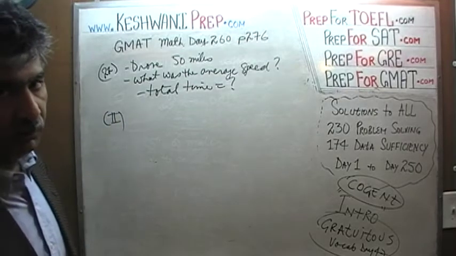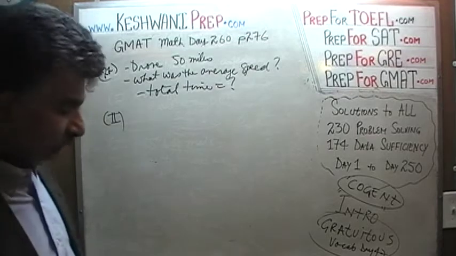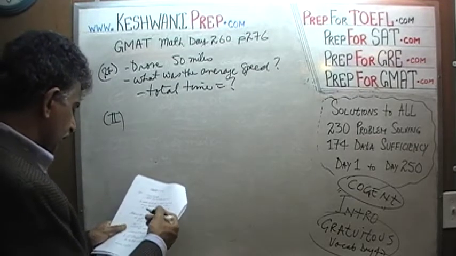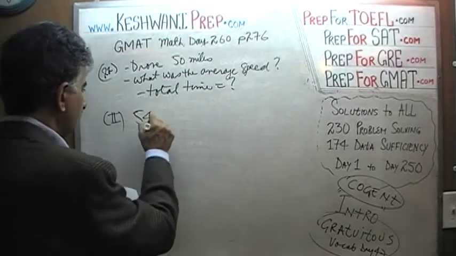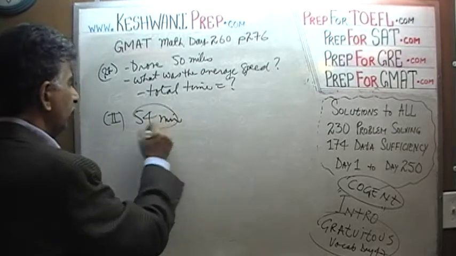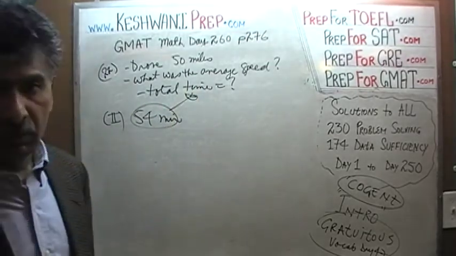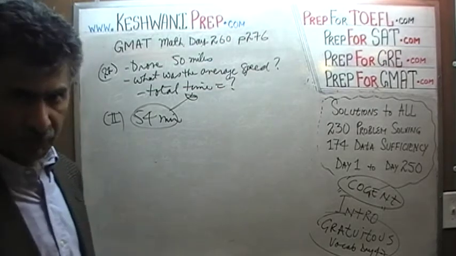This is not typically what we do. Typically, we look at statement 1 first, just the force of habit. But statement 2 clearly tells us that it took 54 minutes. It tells us plainly that it took 54 minutes. We're looking for the time, and they tell us the time. We can clearly figure out the average speed. We don't actually have to do it, and we're not going to do it, but that clearly tells us the time.